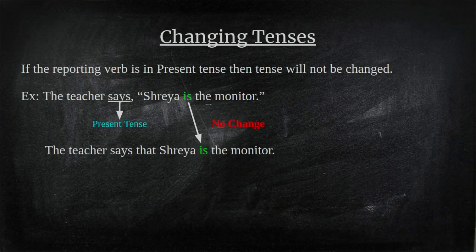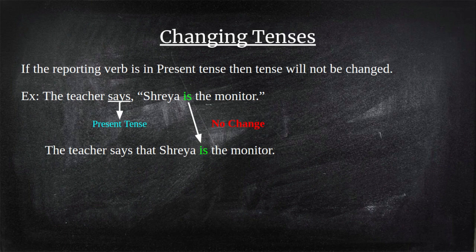If the reporting verb is in the present tense, in that case, we will not change the tense of the verb inside the inverted commas. Here is an example. The teacher says, "Shreya is the monitor." The reporting verb is says. It is in the present tense.